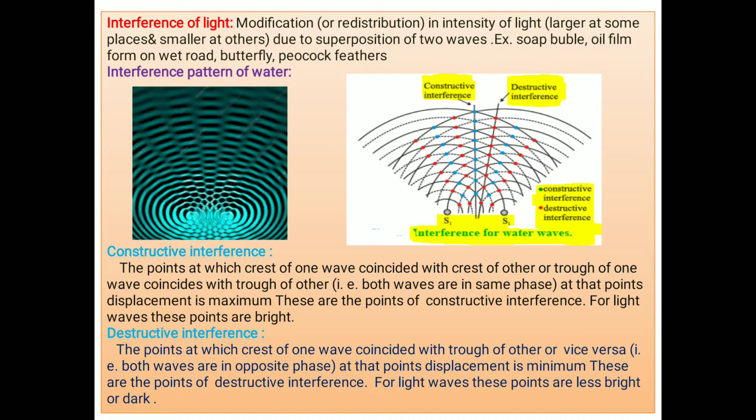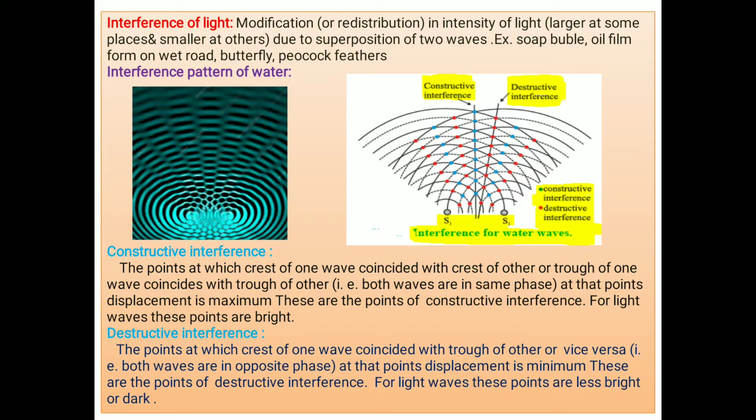Some examples are known to you. Soap bubble, you see different colors. Oil film: in rainy season, oil falls on the road, then you see colors in the oil film. Or the colors of the peacock feathers, colors of the butterflies, different very attractive colors are there. All these phenomena happen due to interference of light. Then there are two types of interference, constructive and destructive.